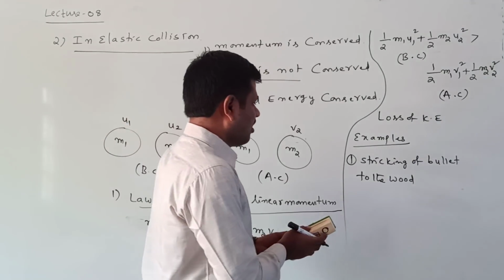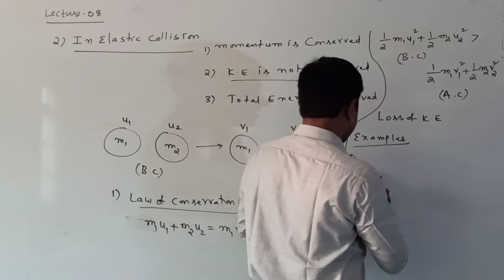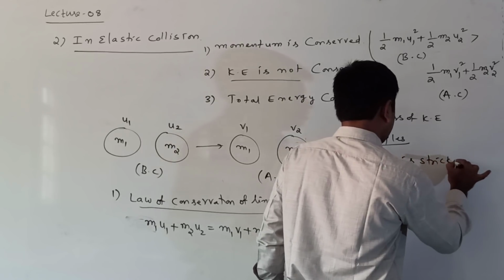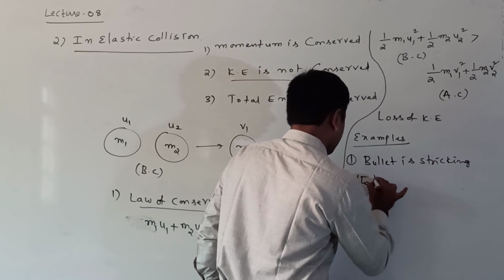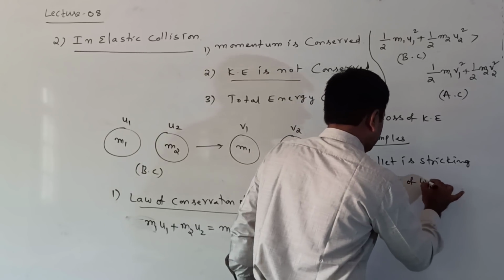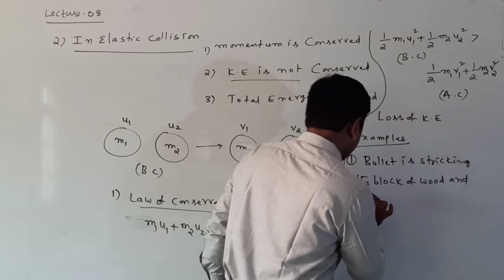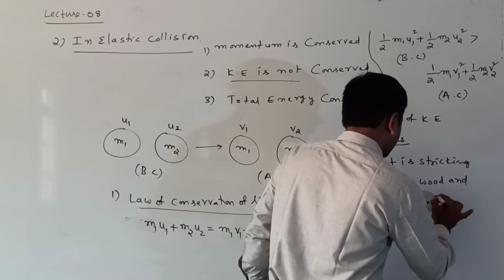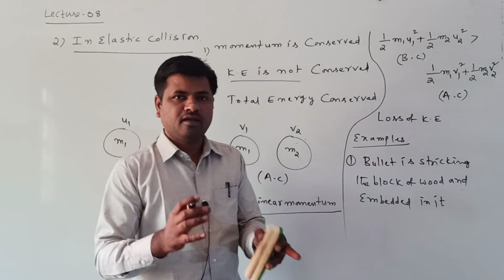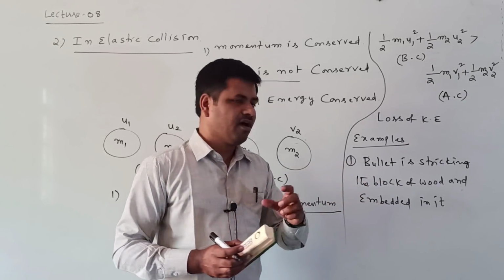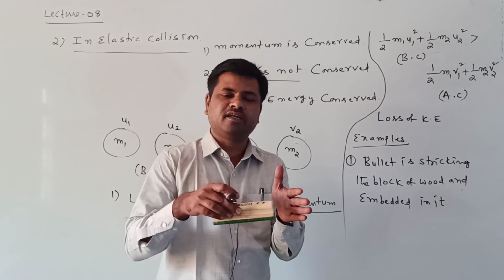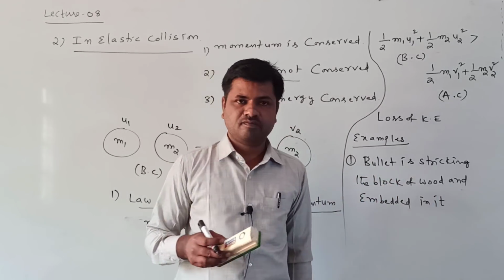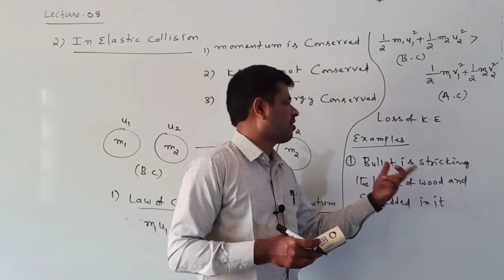Bullet is striking a block of wood and embedded in it. What is the meaning of this one? It is entering the block of wood and embedded in it, inside the block of wood. It will be stopped inside the block of wood.